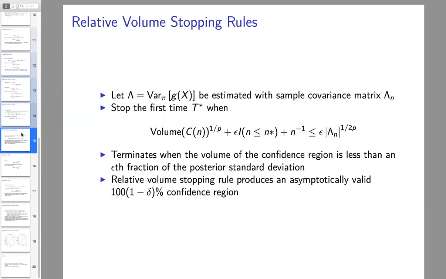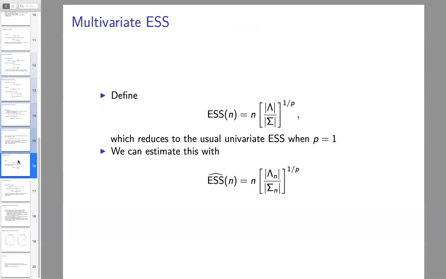Essentially, what this does is it terminates when the volume of the confidence region is small enough, all right? And a relative volume stopping rule produces an asymptotically valid confidence region. We have asymptotic validity for this. But what this also allows us to do is define a multivariate effective sample size. This takes the same form. All we're doing is looking at the pth root of the determinants here. This reduces to the usual univariate effective sample size when p is 1.